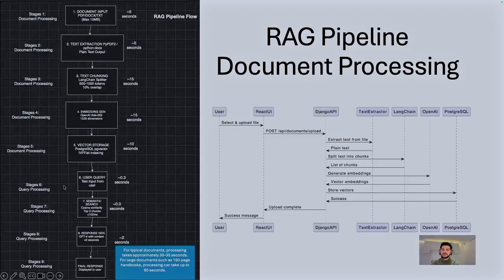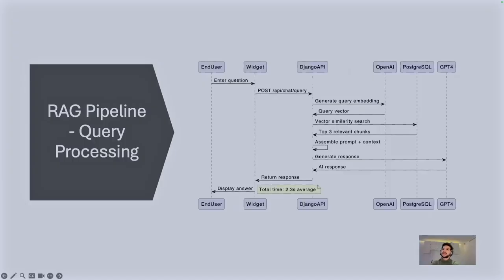The next page we have is the RAG pipeline query processing. So here you can see the end user asks a question, and it would be sent to the backend. The backend would generate the query, so it would embed it, and then the query would be sent back to the backend.